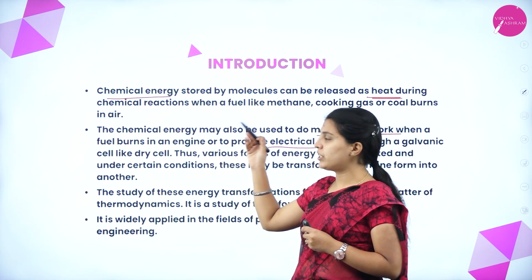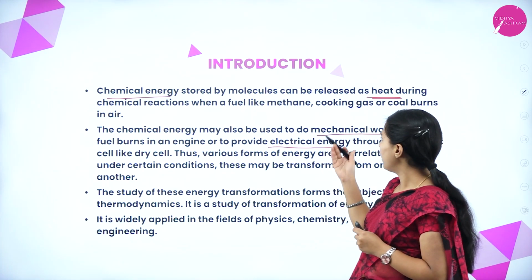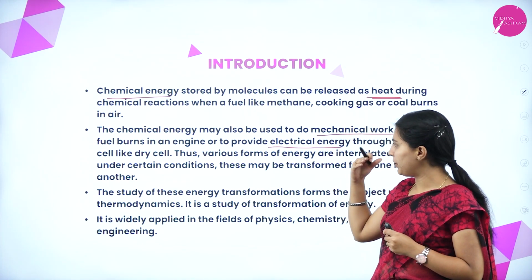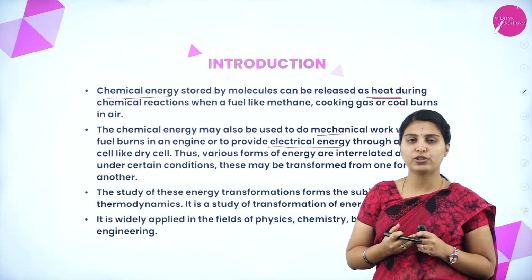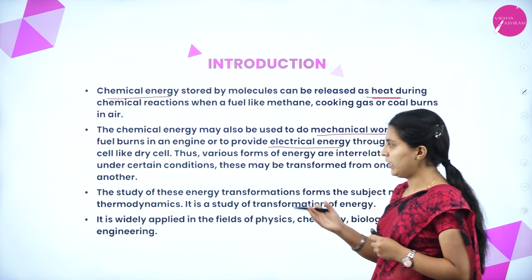So the chemical energy stored by the molecules can be used as heat, as mechanical work, and can also provide electrical energy through a galvanic or dry cell.